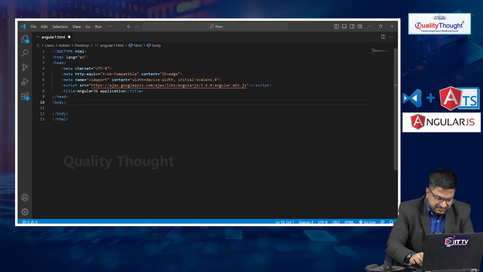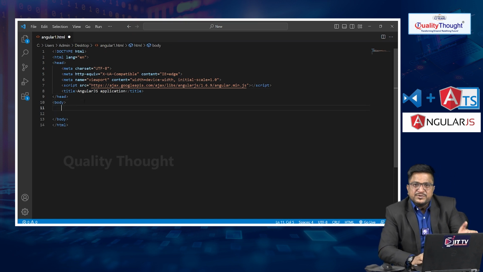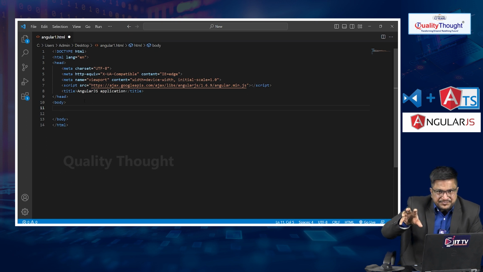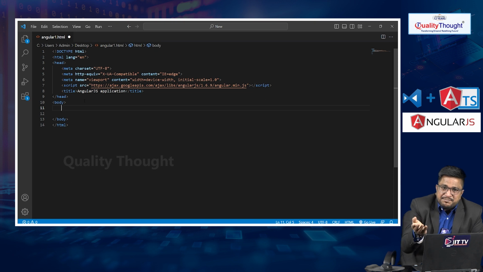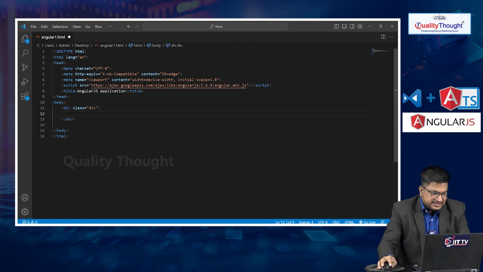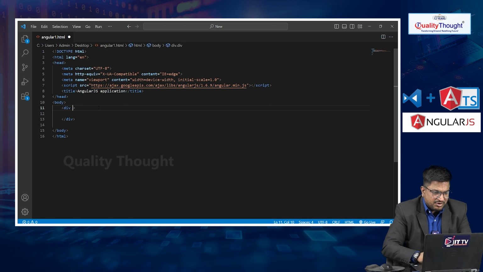Now I am going to start explaining what one-way data binding is. I will show you one example of it. It is a process or methodology of binding the application data from the component to the view. So what is the component here? I am taking one div tag here, this is my one component.